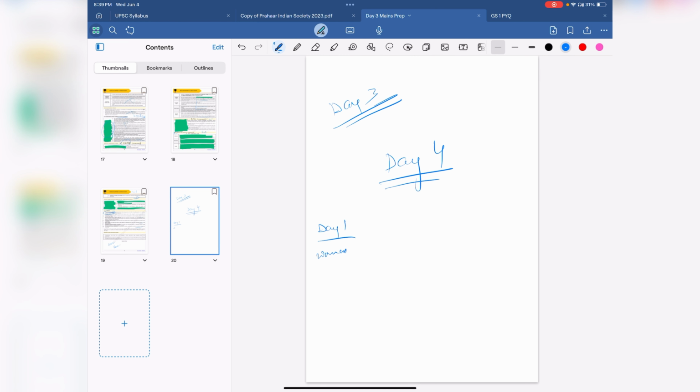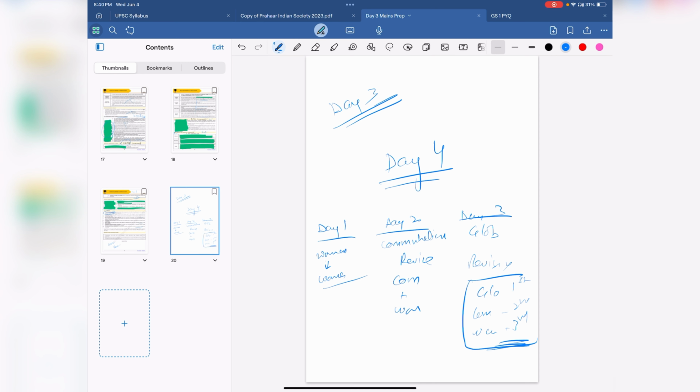For example, on day 1 you studied women, as I gave the example, and on day 2 you finished up with communalism. On day 1, you didn't have a topic to revise, but on day 2 when you come to revision, you will revise communalism plus women. Now when you come to day 3, whatever topic you choose, let's say globalization, for revision you will do globalization as the first revision, communalism as the second revision, and women as the third revision. This is your goal for every day.